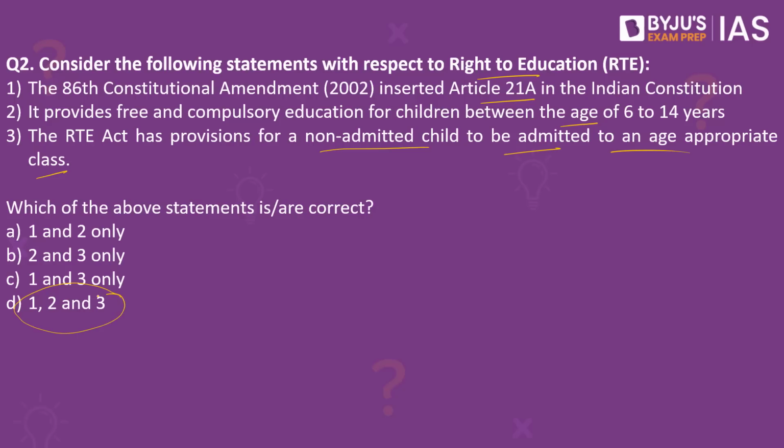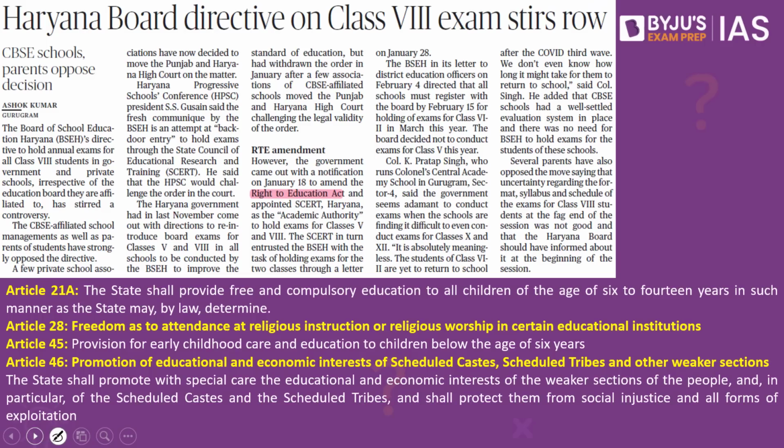Why have we taken both these practice questions? Because this article in The Hindu makes a reference to the Right to Education Act. Let us try and understand what are these options. When we look into the first question, it speaks about 4 articles. We have Article 21A. Article 21A says the state shall provide free and compulsory education to all children of the age of 6 to 14 years in such manner as the state may by law determine.